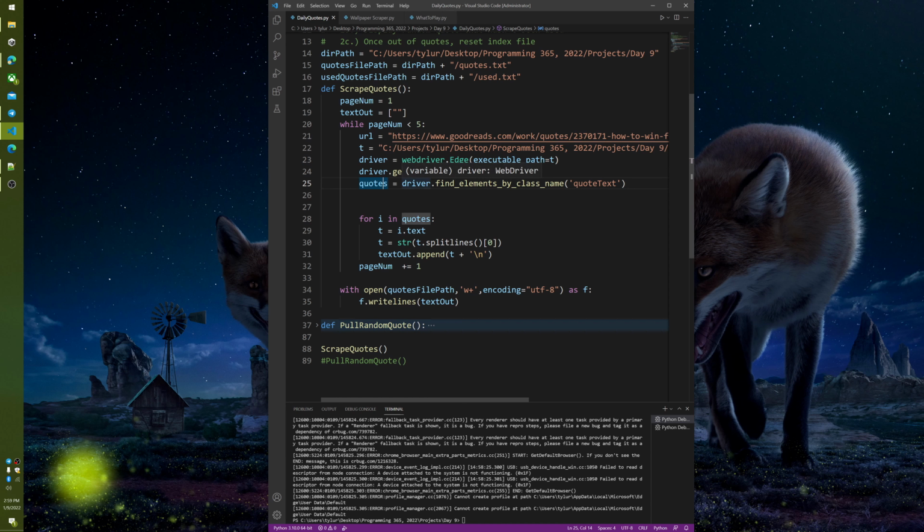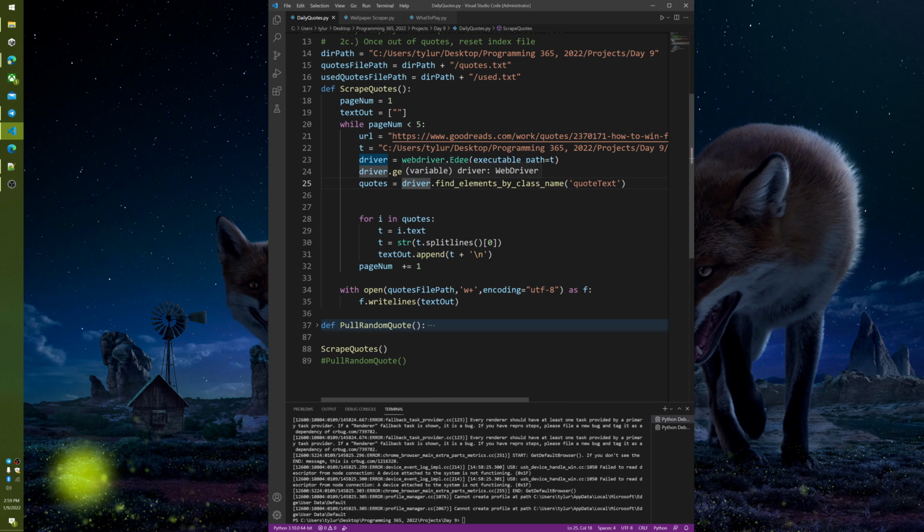We're just going to grab the page, and then we're going to use quotes to find all the elements by class name. And this is very similar to Beautiful Soup, but this allows you to capture data from a dynamic website versus Beautiful Soup, which, as far as I can tell, only gets the page content as it loads that first time. It can't wait for more content to be loaded into it.